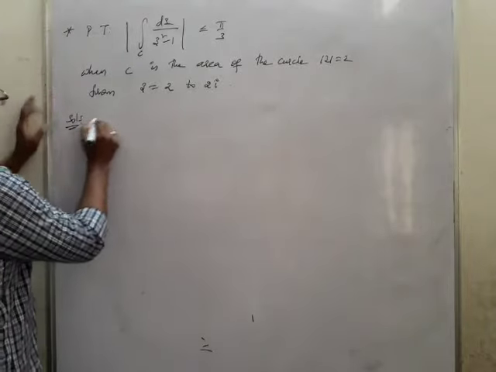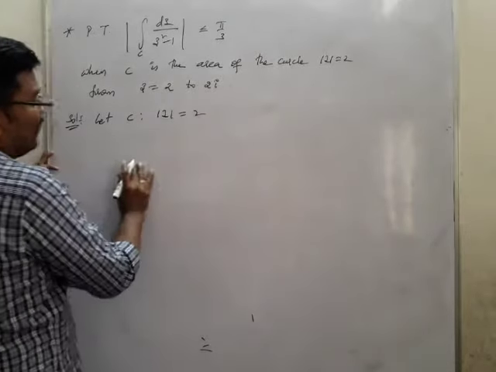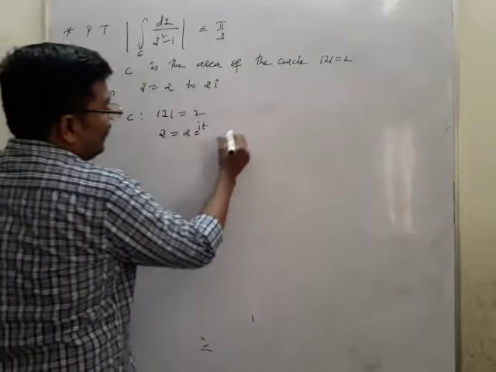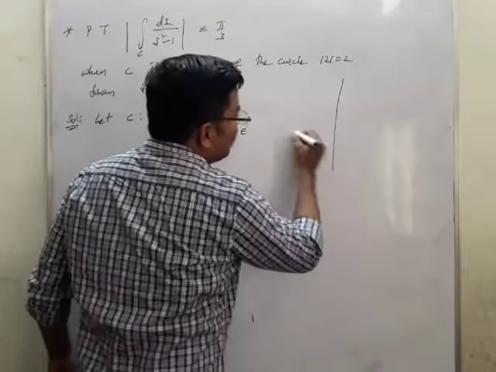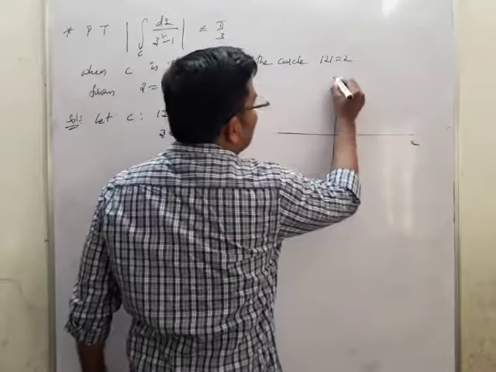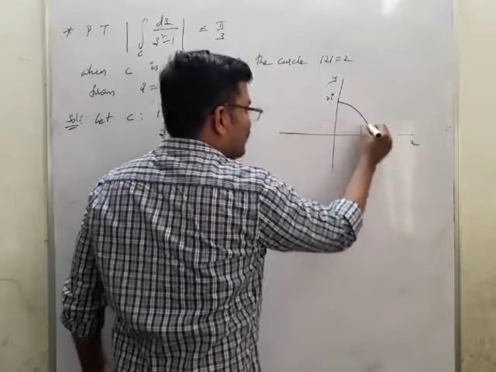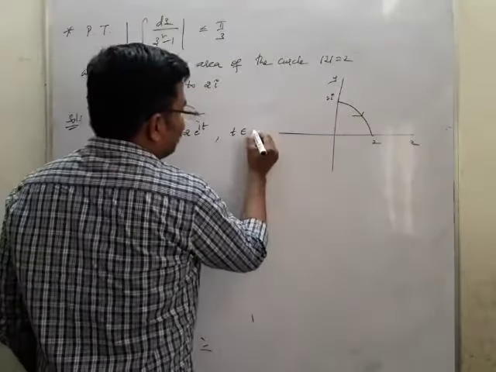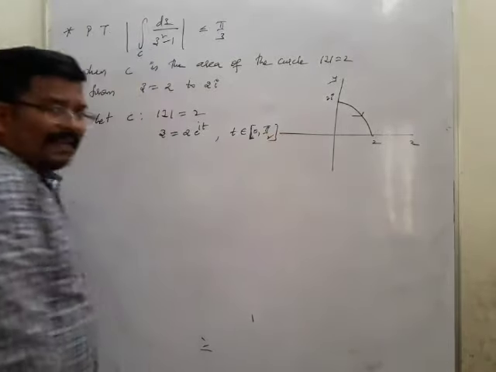Now what is c? Let c be mod z equal to 2, as given. So z is equal to 2 e power i t. Taking the x axis and the y axis, this is 2 and this is 2i. So this is the fourth part of the circle, and t therefore goes from 0 to pi by 2, that is 0 to 90 degrees.